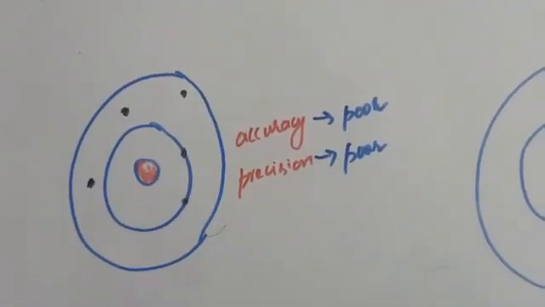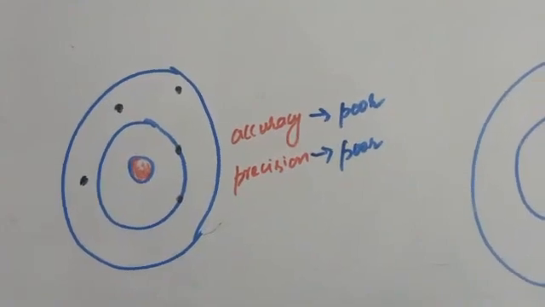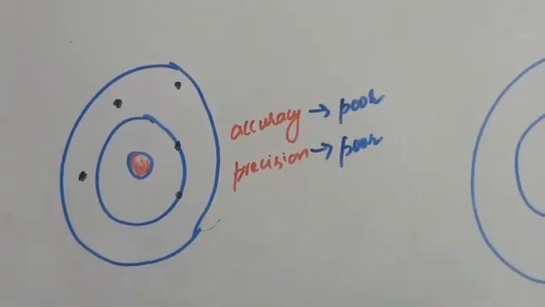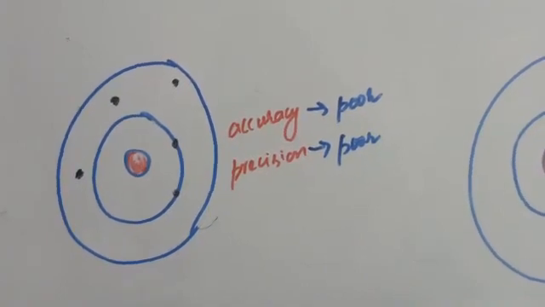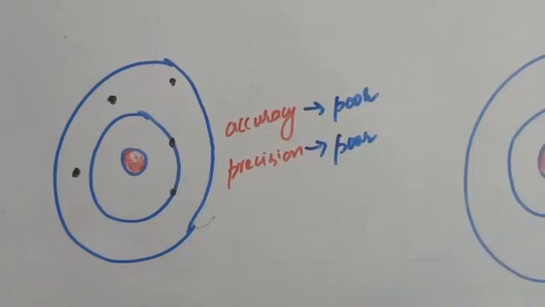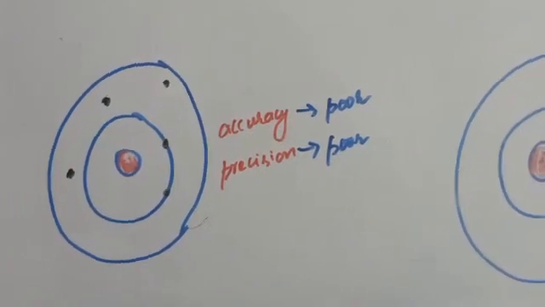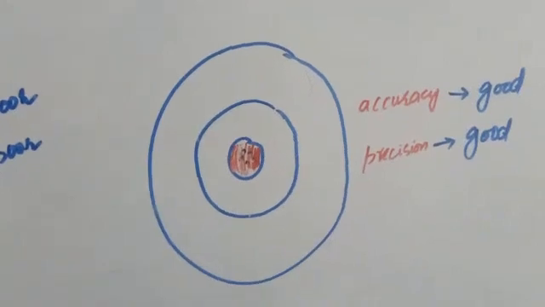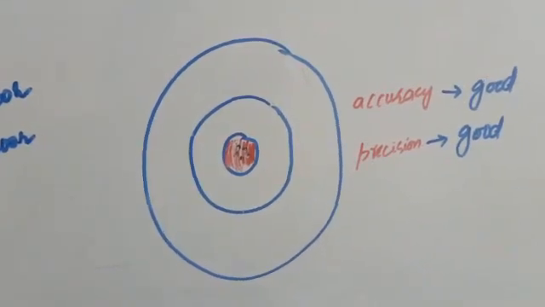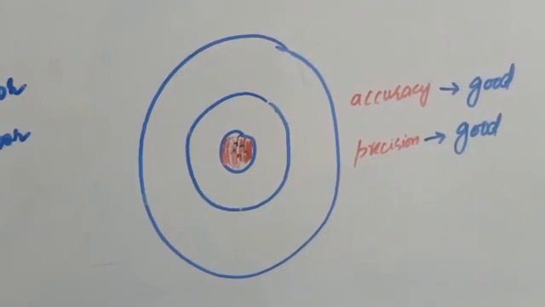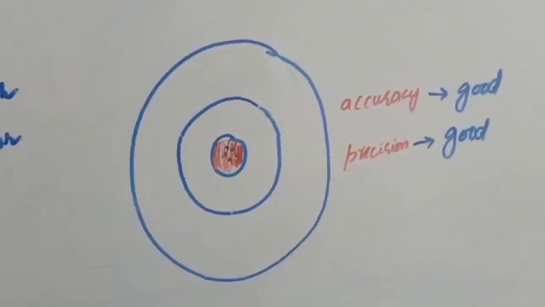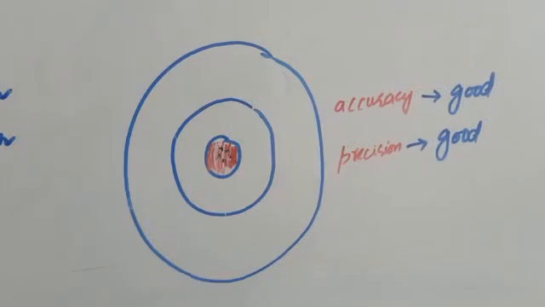In another example, the values are far from the true value and are also not consistent with each other, so accuracy is poor and precision is also poor. In the last example, we see that the values are close to the true value and are also consistent with each other, so accuracy is good and precision is also good.